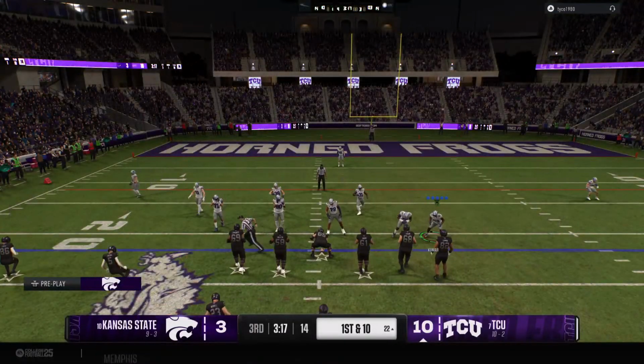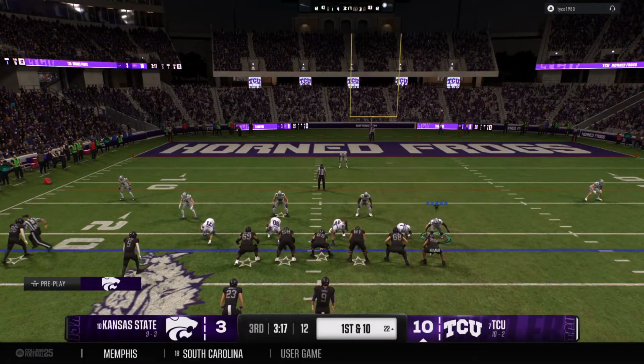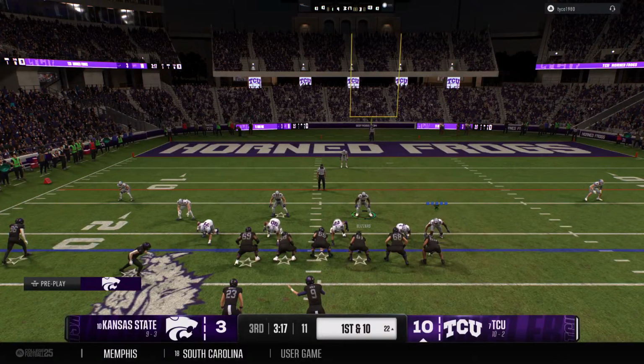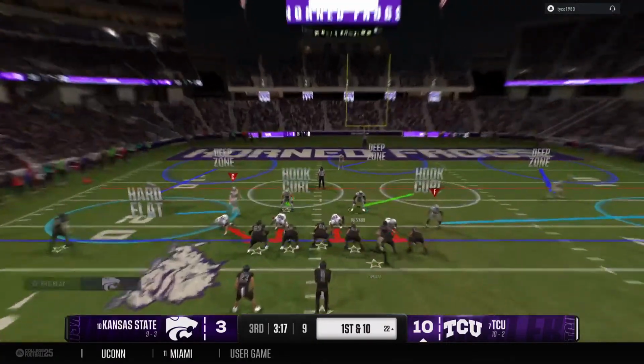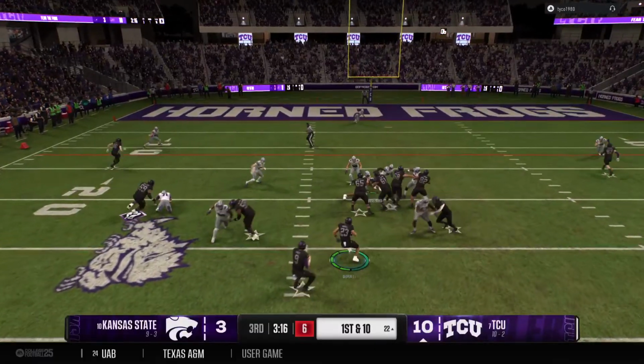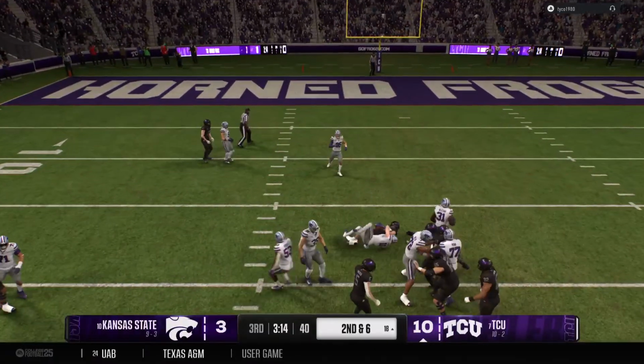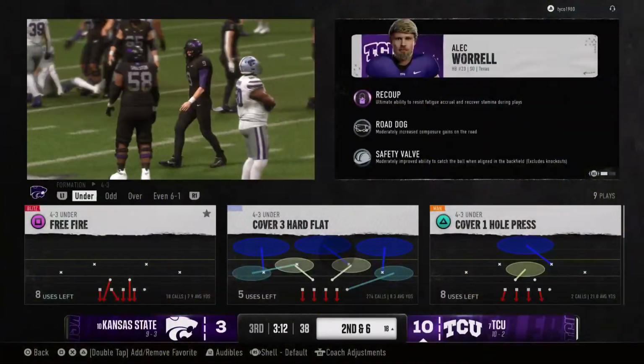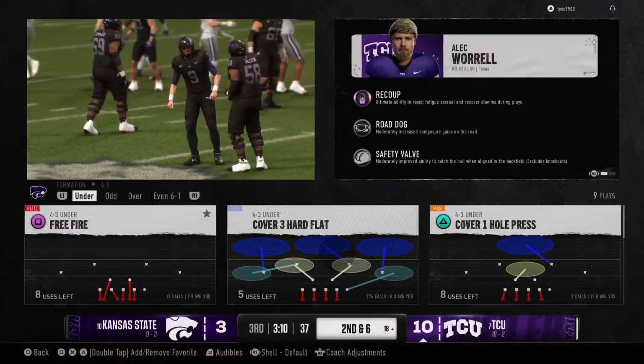And the Horned Frogs will line up on 1st and 10. Pre-snap motion from the offense. Linebacker shifting around now. Keeping it on the ground here. And he's stopped after gaining 4 yards. So 2nd and 6.